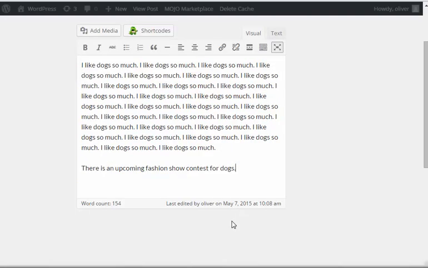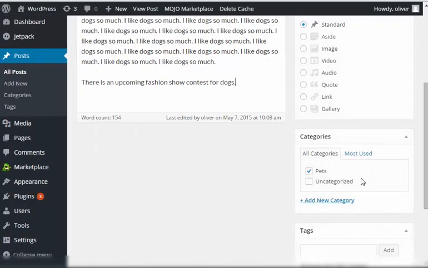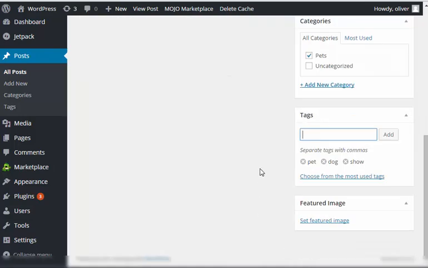Okay, let's just leave it as is. There is an upcoming fashion show contest for dogs. Alright, so now let's go to the tags part again. We can use pet because the article is still talking about pets, or of course, dogs as pets. It's still related. Dogs. And now show or fashion show.